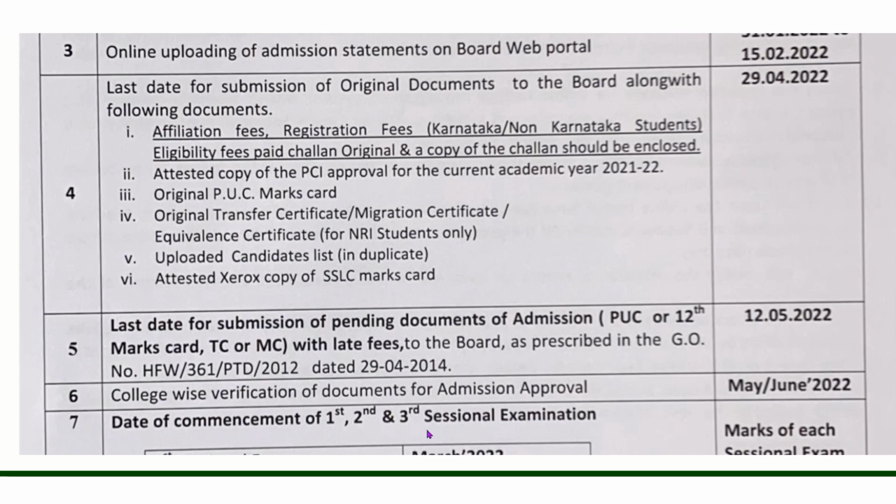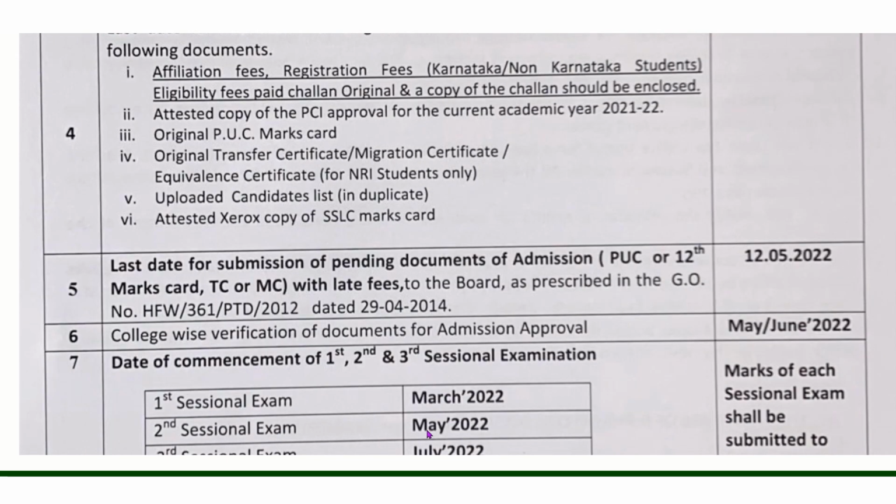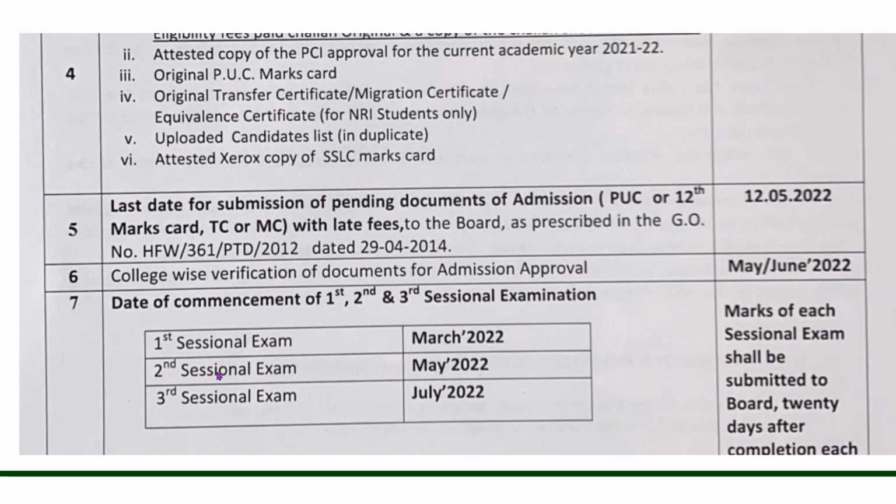In which month does each sessional exam have to be completed? Let's check. The first sessional exam should be completed in March 2022, the second sessional exam in May 2022, and the third sessional exam in July 2022. Here it is also given that marks of each sessional exam shall be submitted to the board 20 days after the completion of each exam. So this much is written in this circular.